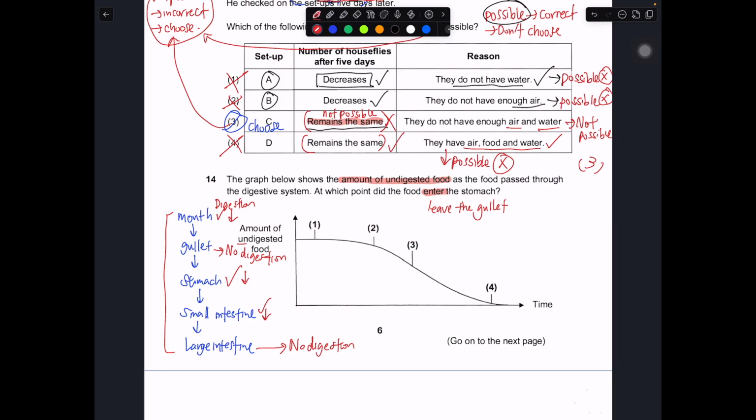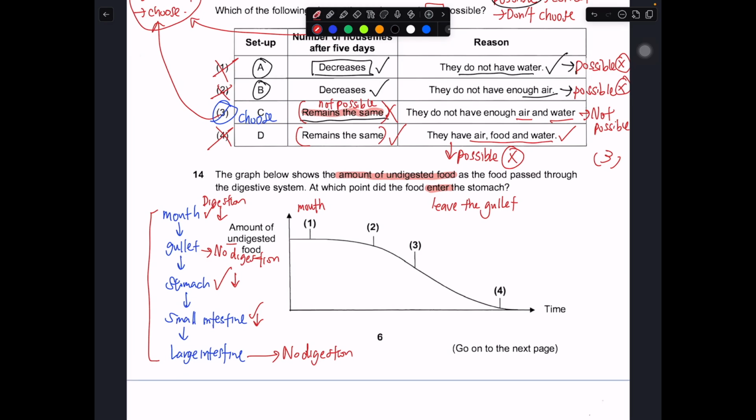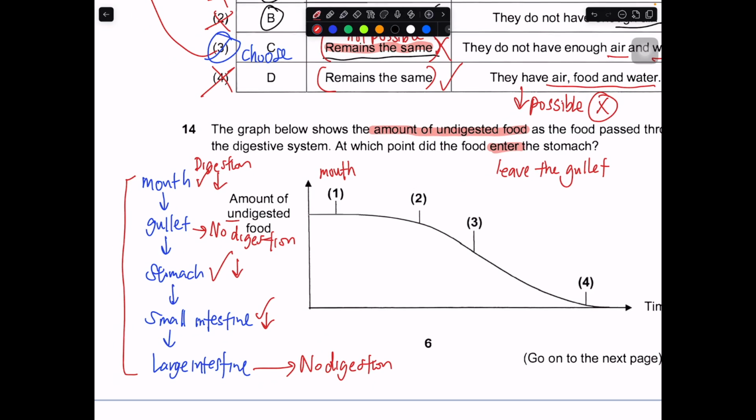Let's say we assume that this is just the mouth where we started to eat the burger, and along the way, when this burger started to leave the mouth, there will be some digestion. And when the burger leaves the mouth, there will be some digestion. So you have expected the amount of undigested food to have decreased. So let's take a look at this. Do you realize that point 2 is probably where this decrease actually is done by the mouth? The digestion done by mouth.